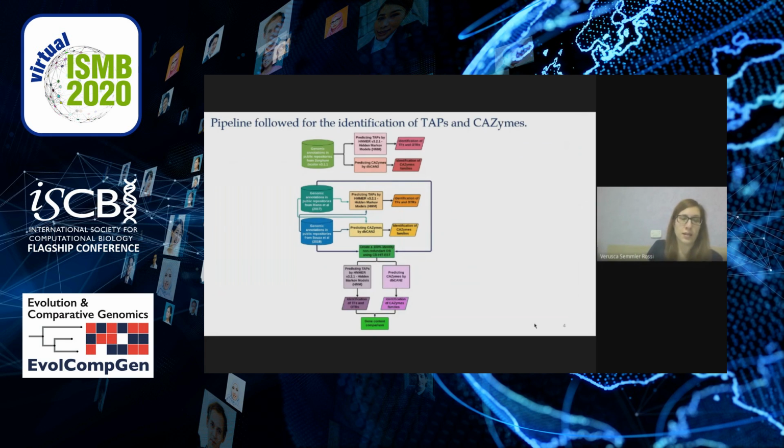Here in this slide, we can see the pipeline we used to perform the identification of TAPs and CAZymes, where for sorghum, we identified these proteins using a non-redundant database, and for the two versions of sugarcane, we performed gene predictions with a non-redundant database and with a redundant database. And we also performed the genomic identification of all transcripts.